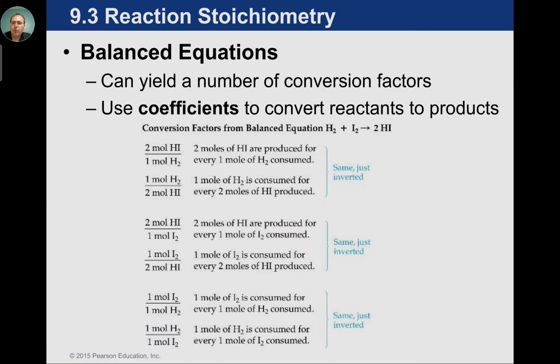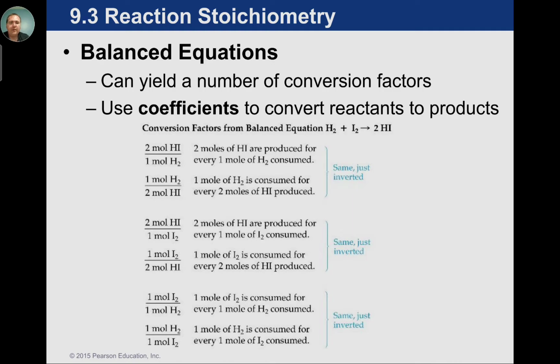As we look at balanced equations, that's just one more way to get moles. So we already know that we can get moles from the periodic table to deal with grams, and now we know we can get moles from Avogadro's number to deal with atoms or molecules or even formula units if we're dealing with metals and nonmetals.